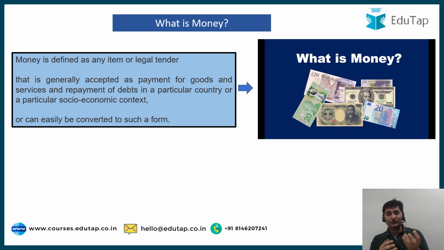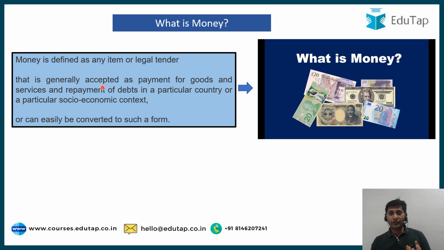Can you tell me the formal definition of money? Right? The answer is money is defined as any item or legal tender. Legal tender means your currency, which is accepted in a country as per the law of that country. So money can be a legal tender, or apart from legal tender, it can be any item. This is very important. So apart from legal tender, it can be any item which can be accepted as payment for goods and services and repayment of debt. Right?